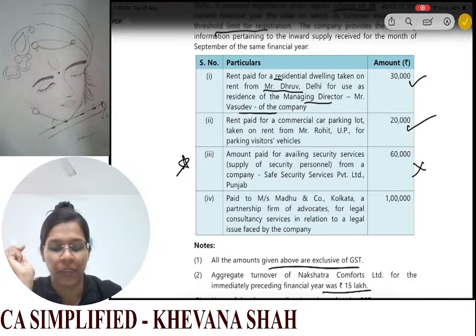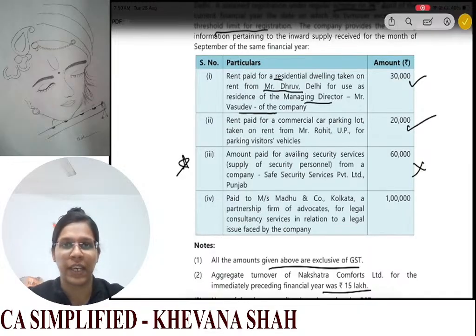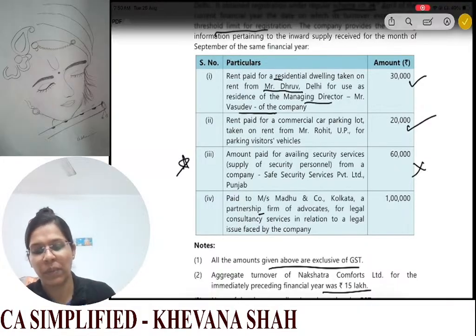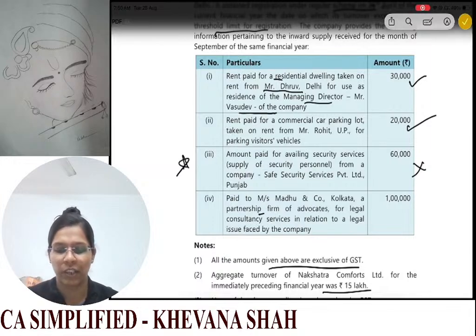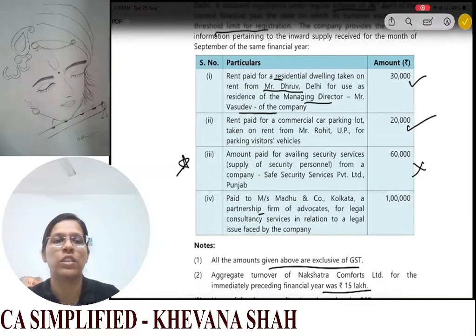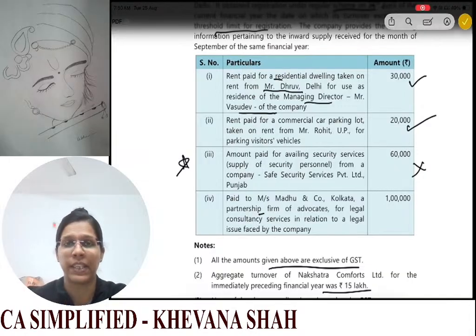It is a confusing one. Now for the last one, legal services, we have legal services supplied by an advocate to a business entity. Now your partnership firm is covered under your business entity. Paid to MS Madhu and Company Kolkata, partnership firm of advocates, for legal consultancy services in relation to a legal issue faced by the company. So this is supplied to a body corporate from a business entity.